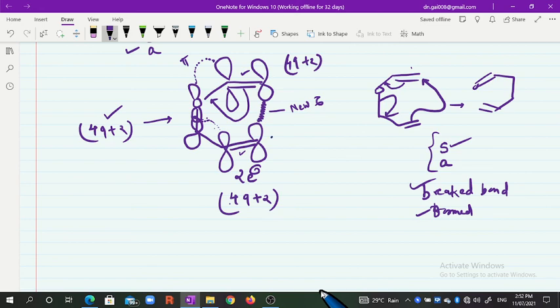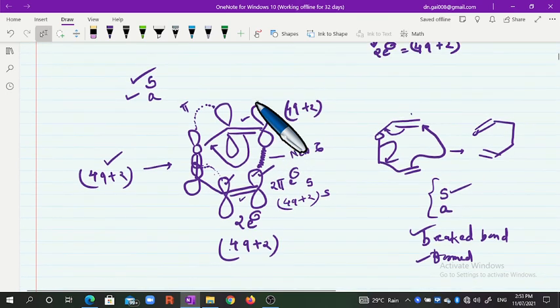For this 2 pi electron system, a new sigma bond is formed from this top orbital, and a new pi bond is formed from this orbital. Both have the same side orbitals. A new pi bond is formed from this orbital, and a new sigma bond is formed from this top orbital. Both are top faced orbitals. Therefore, it is a suprafacial thing. Therefore, it is a 4q plus 2 suprafacial.